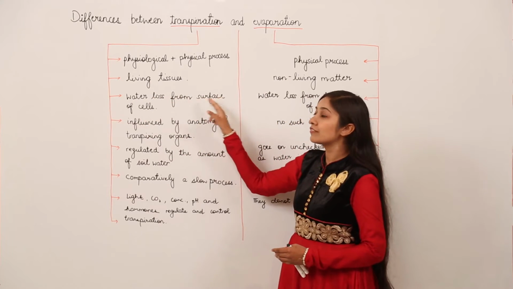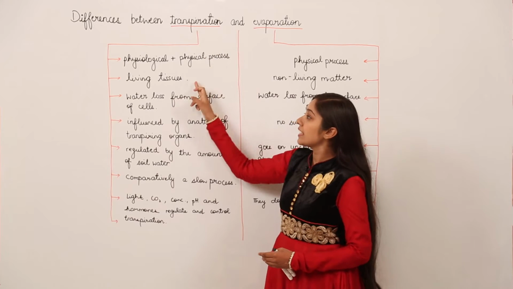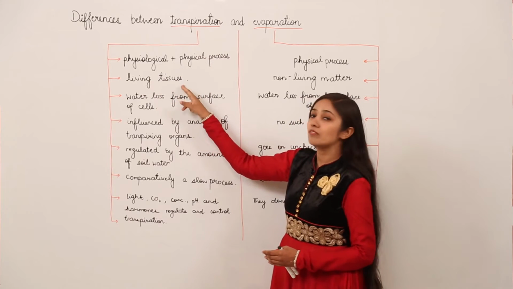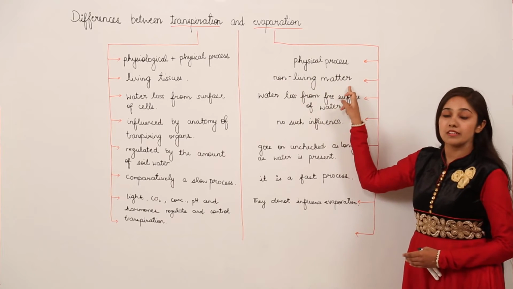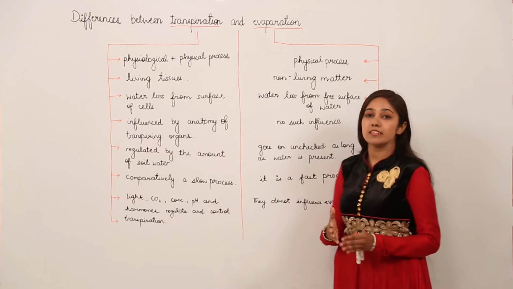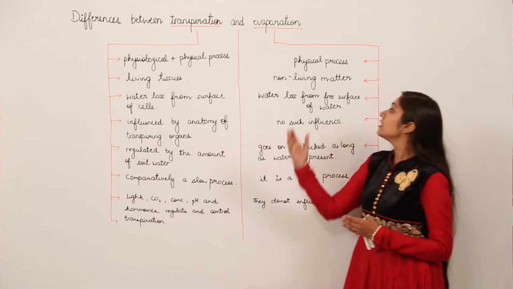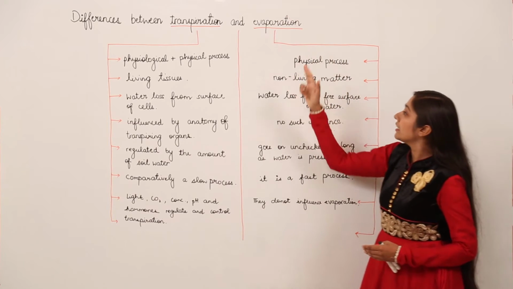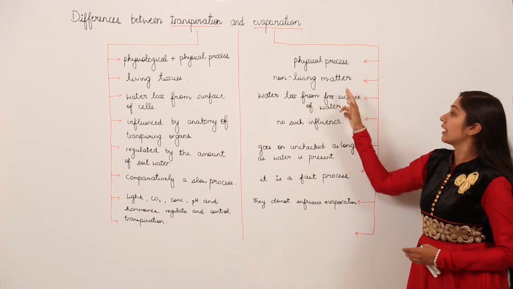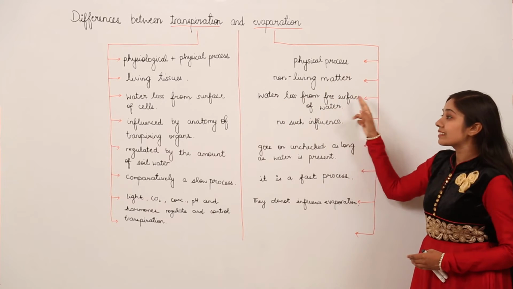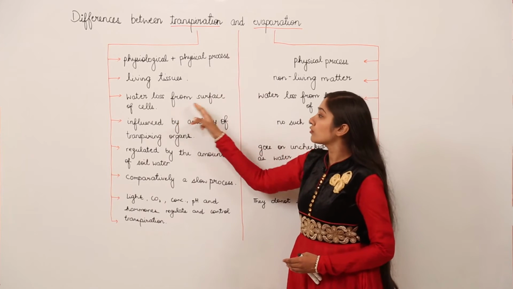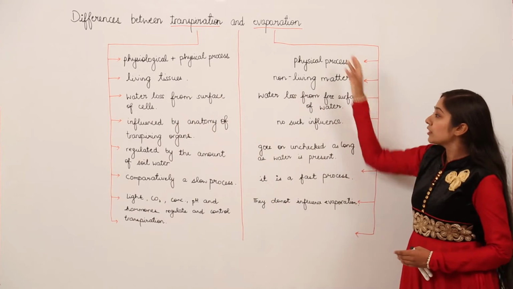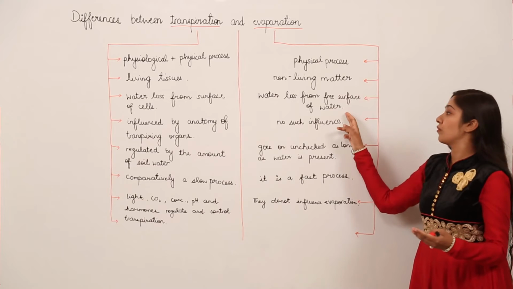Next, transpiration takes place in living tissues, as we have discussed from the definition, that is water loss from the surface of cells. So transpiration takes place in case of living tissues, and evaporation takes place in case of non-living matter. As you all know, water is an abiotic factor of the ecosystem, it's a non-living factor. So evaporation is occurring in non-living matter, that is water, that is water loss from the free surface of water. Next point, we already have discussed that transpiration is water loss from the surface of cells and evaporation is water loss from the free surface of water.